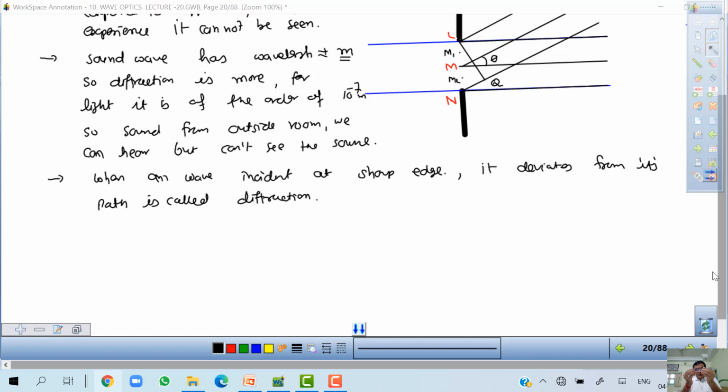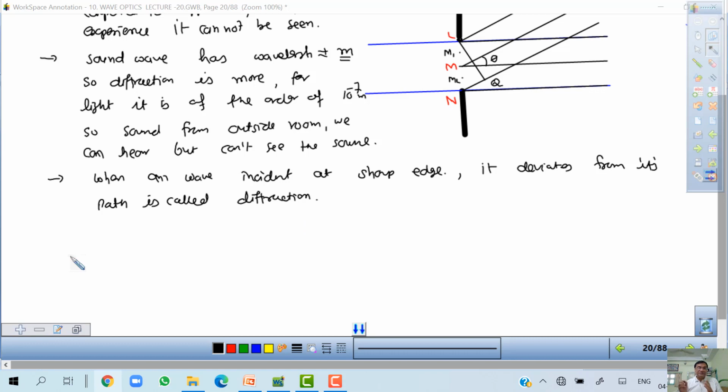Both must be parallel, this boundary must be parallel, and you bring them nearer and nearer, and if you see through this at a certain distance, you will find some bright and dark bands. These bright and dark bands are because of the diffraction phenomena. Okay, try the experiment at home.